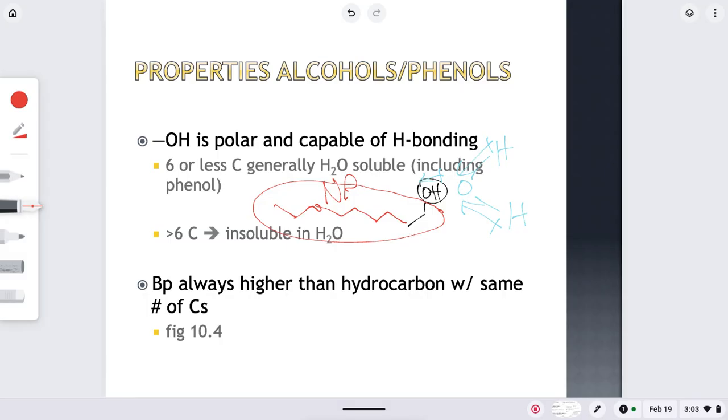So as long as it's small, it's water soluble. If there's less than 6 carbons, it's probably soluble in water. But if there's more than 6, as it says here, it's going to be insoluble.